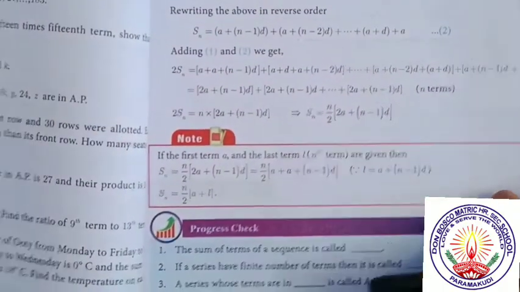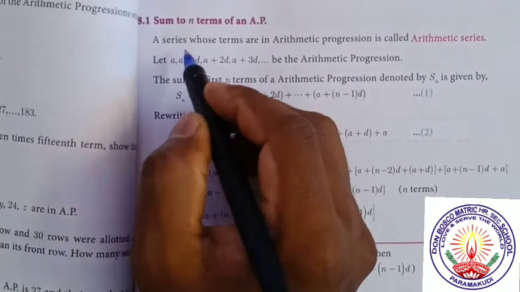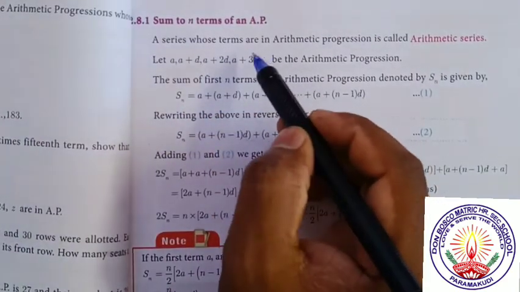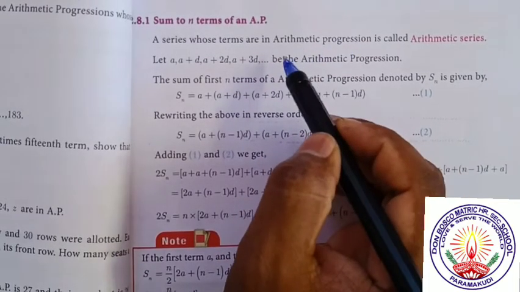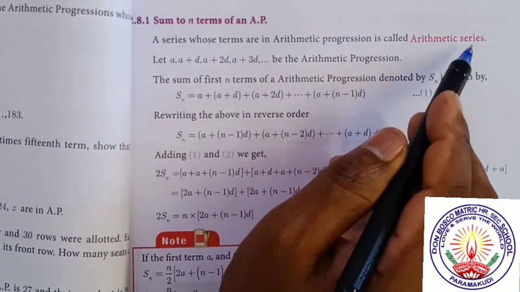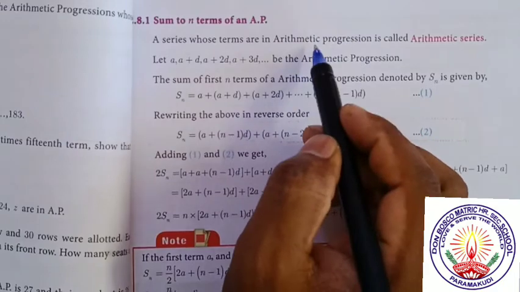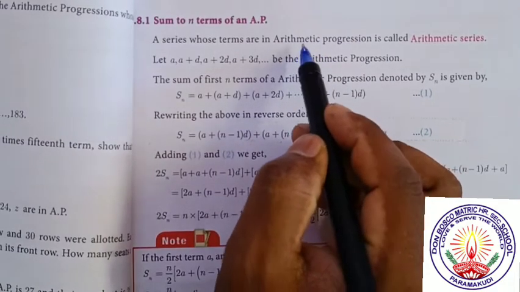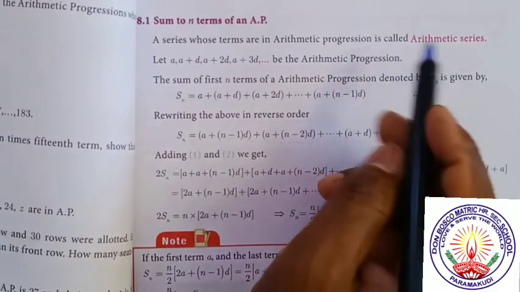What is arithmetic series? If the terms of a series are in arithmetic progression, then the series is an arithmetic series.